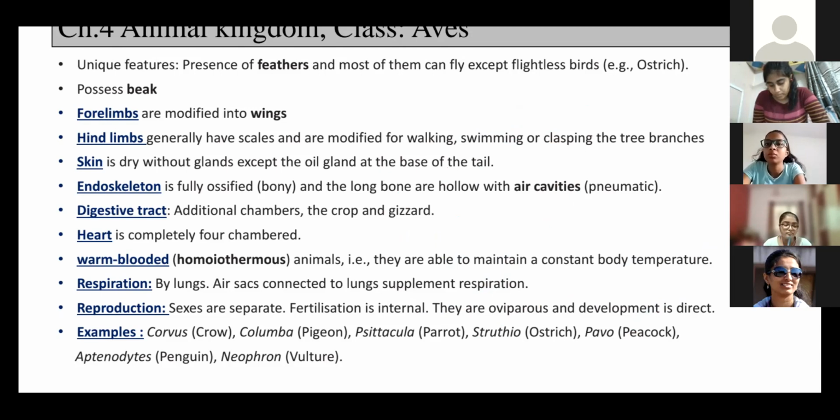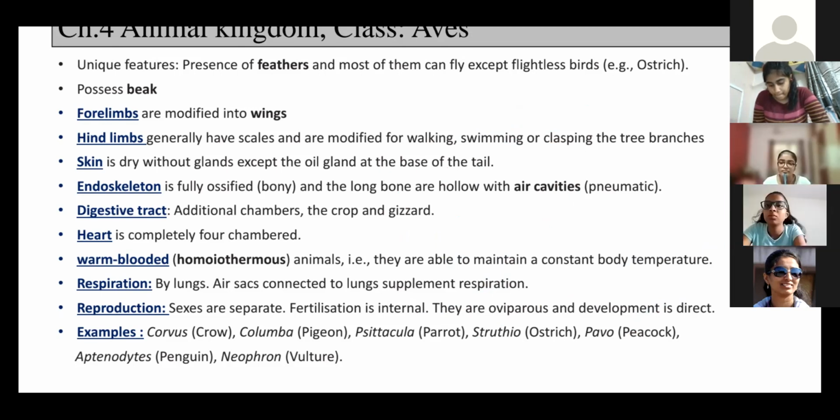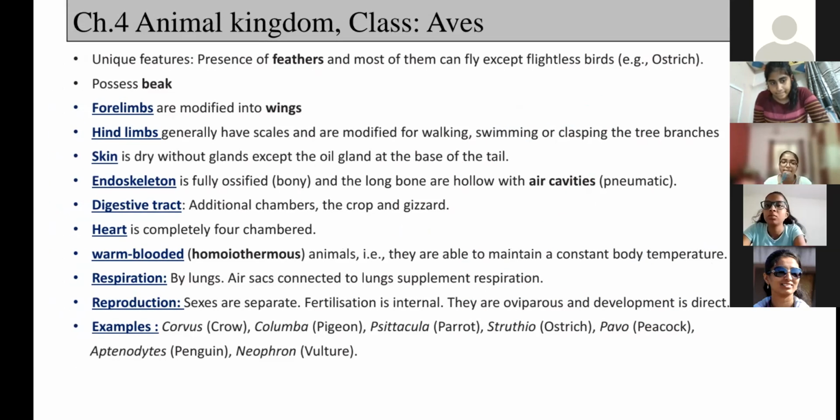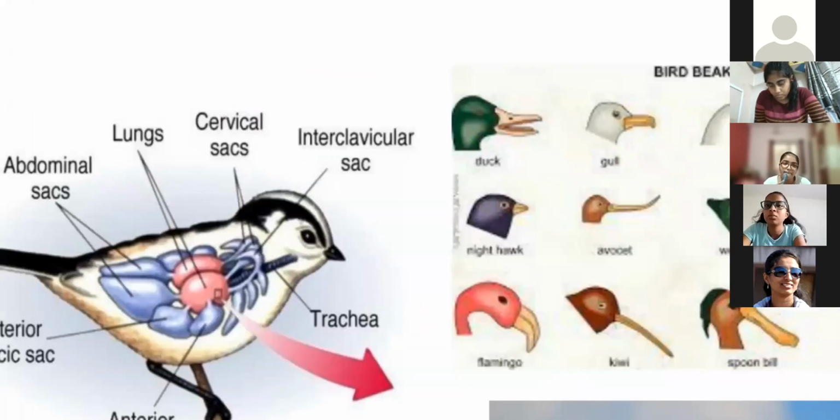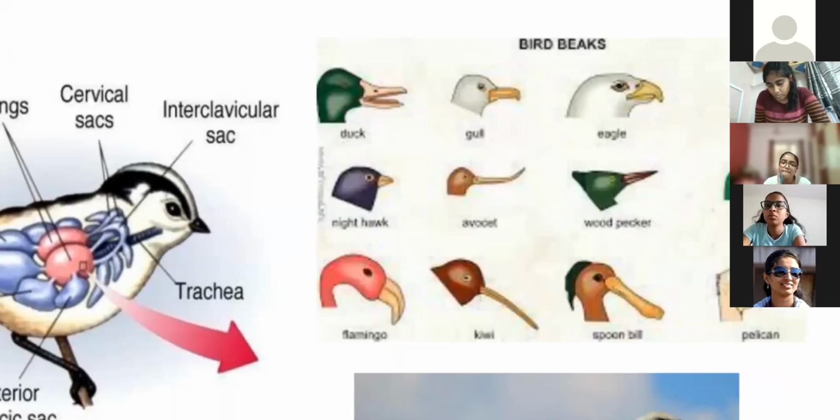Next thing, they possess a beak. Okay? They have a beak. See, one thing, the avian body, or the bird's body, God has created in such a way that birds can fly.